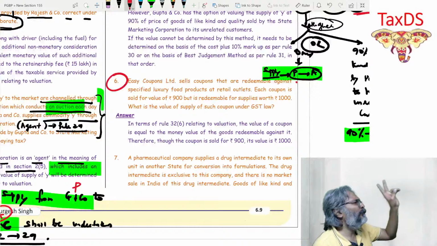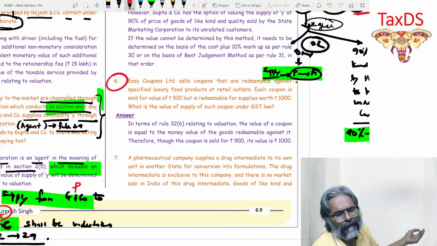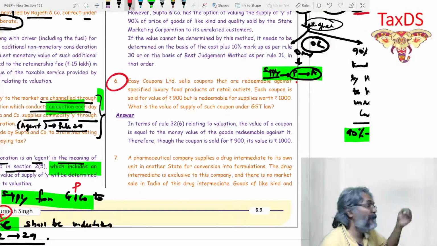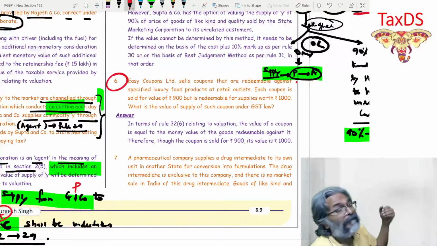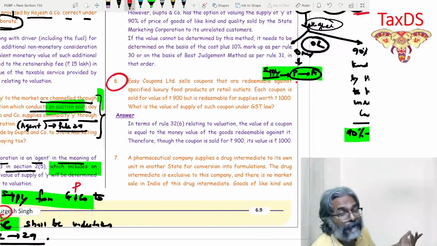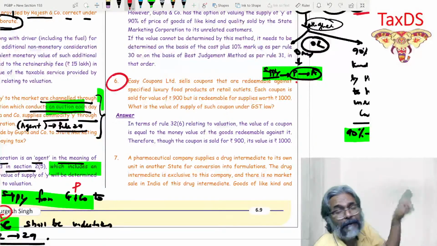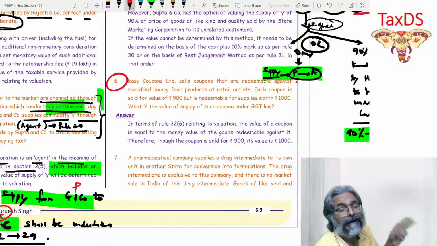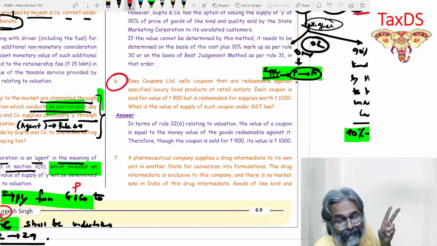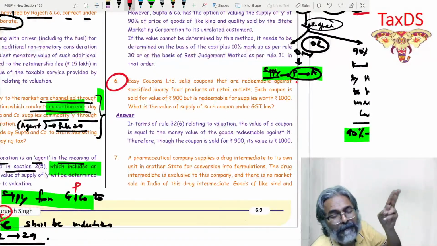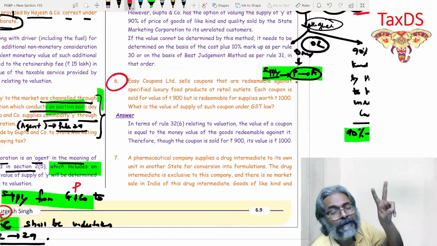Rule 32 gives you two options. Number one is the price that you paid to get that coupon, which is rupees 900, or the value for which the coupon can be redeemed. The value for which the coupon can be redeemed in this question is rupees 1000.